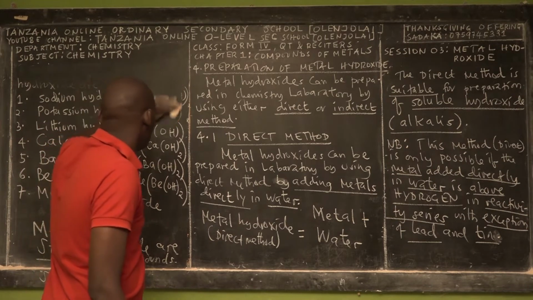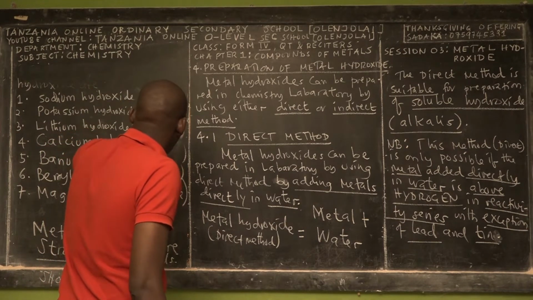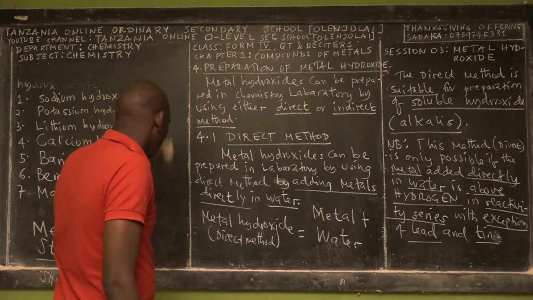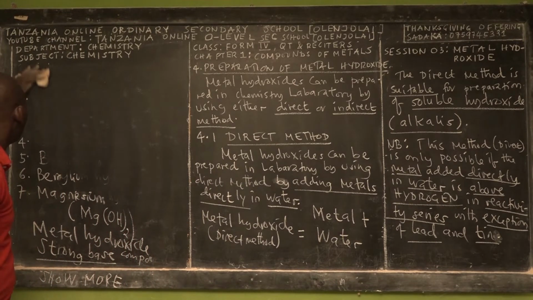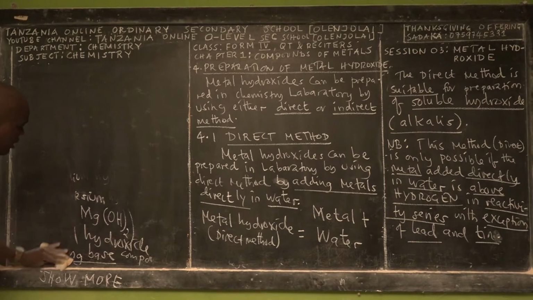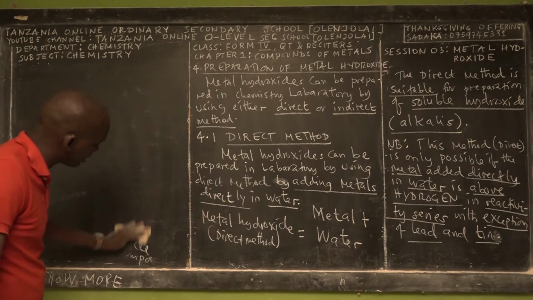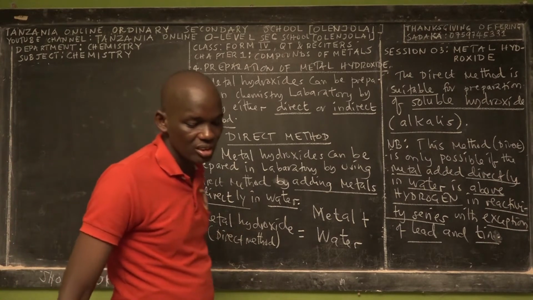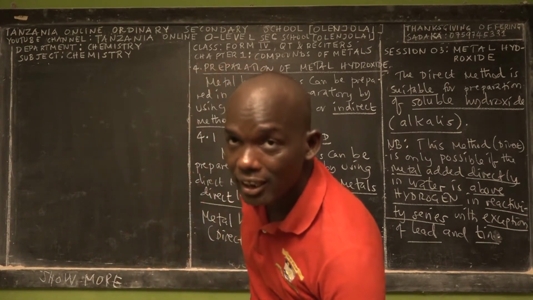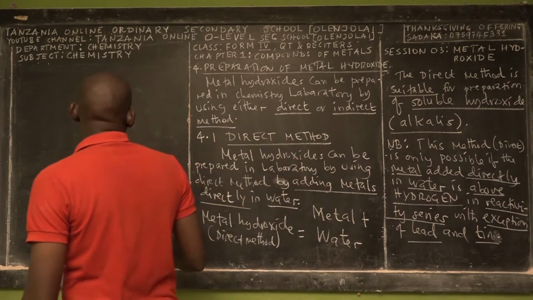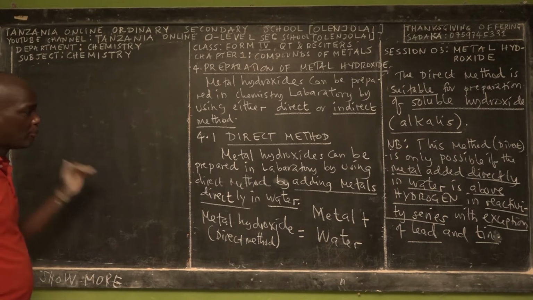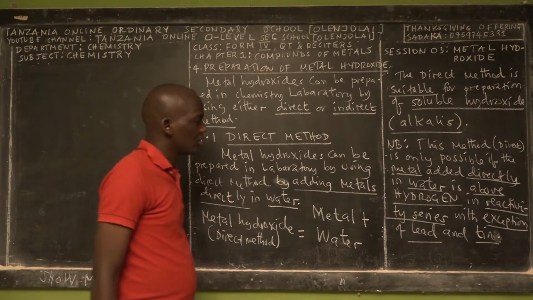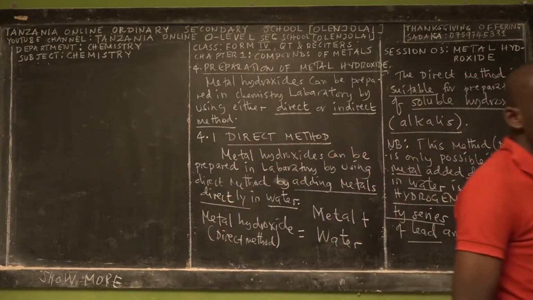Because that's the principle you have to remember, because the questions can also challenge you. Why can the metal hydroxide of a metal which is below hydrogen in the reactivity series not be prepared by the direct method? You have to give the reasons. Yes, the direct method is only possible for metals which are above hydrogen in the reactivity series.